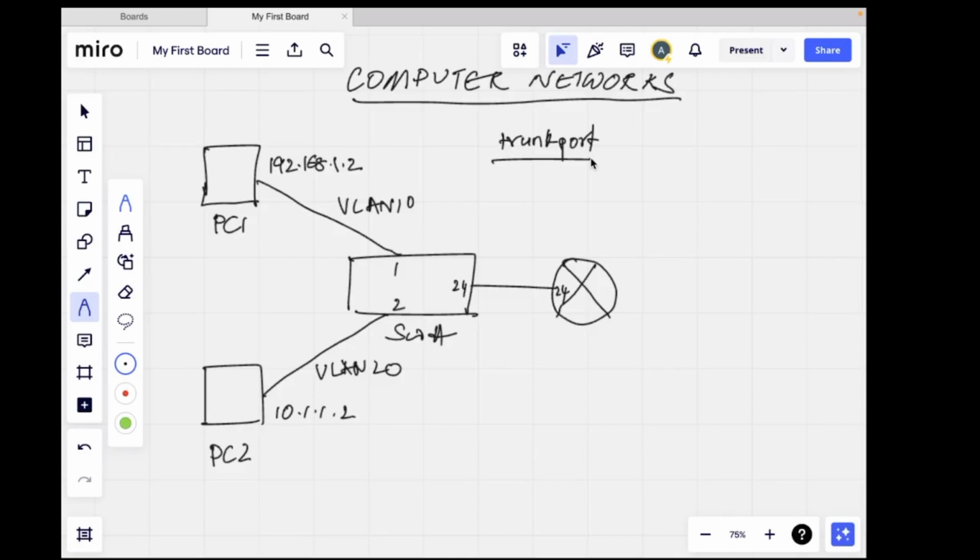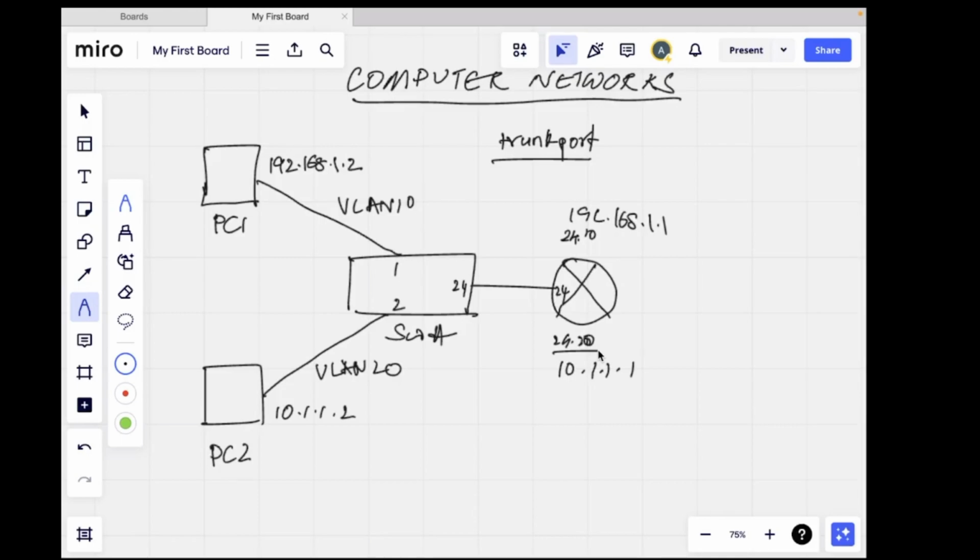You configure the interface 24. Let's say it's 24 dot the VLAN number, 10, and you will have 24 dot VLAN number 20. Now this IP will be 10.1.1.1 and this will be 192.168.1.1. So you have converted the 24 into two logical interfaces: 24.10, part of VLAN 10, which has an IP of 192.168.1.1, and 24.20, which is part of VLAN 20, which has an IP of 10.1.1.1.